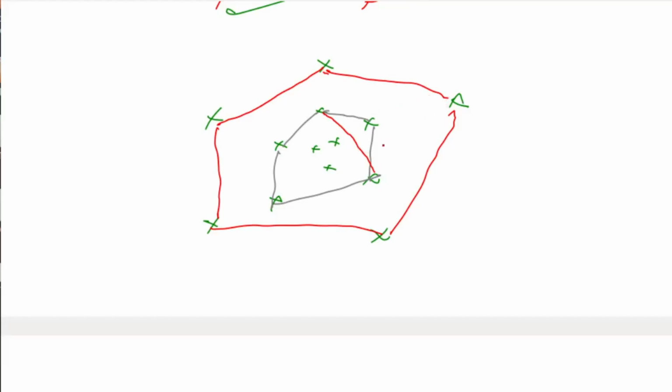So this point will be alone and it will not be a part of any layer and our combination will be wrong, so we cannot do this. Okay, so now our only choice is to choose such that all the points are inside the polygon or on the polygon. We have to construct the polygon in such a way.